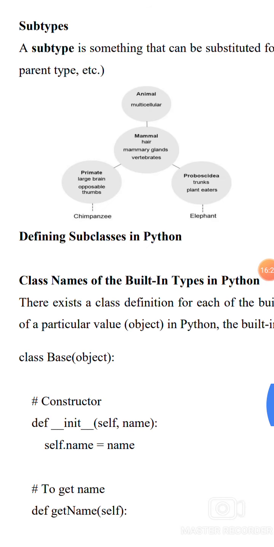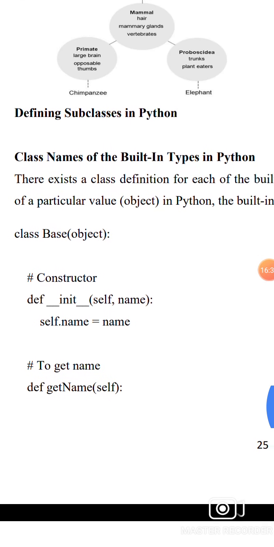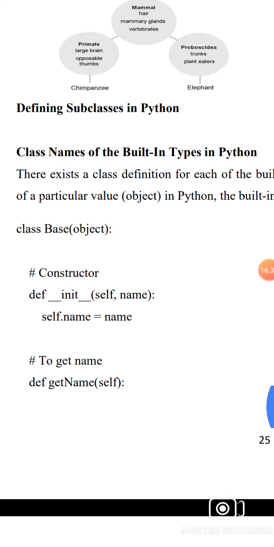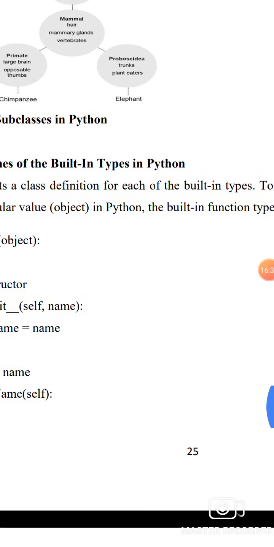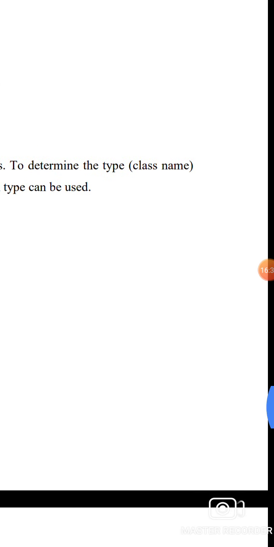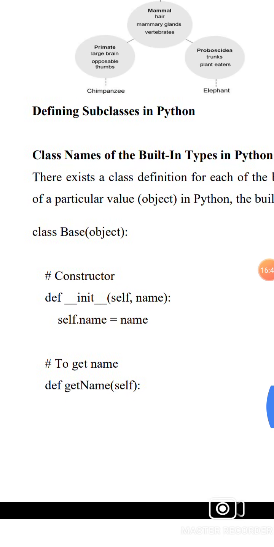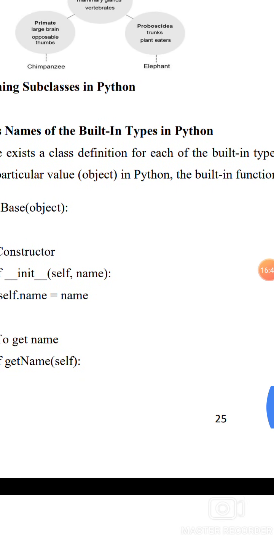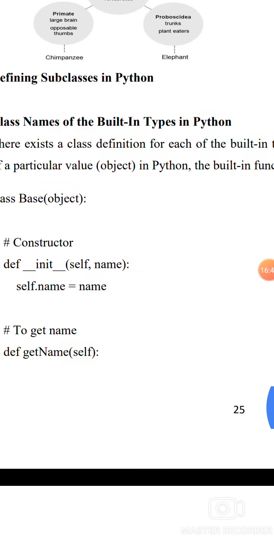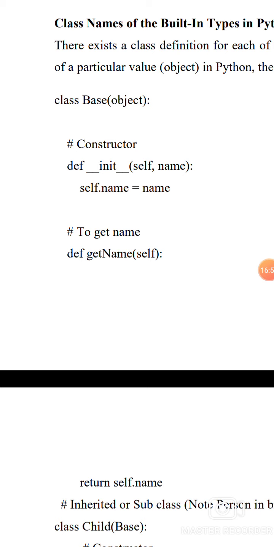Defining subclasses in Python. The class name of the built-in type in Python. There exists a class definition for each of the built-in types. To determine the type or class name of a particular value in Python, the built-in function type can be used. class Base(object): constructor defined def __init__(self, name): self.name = name.